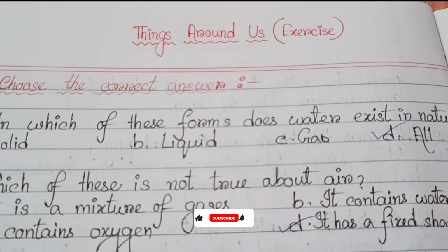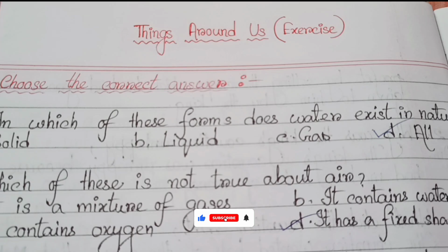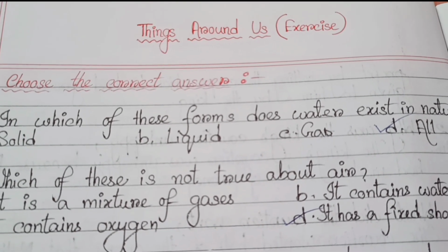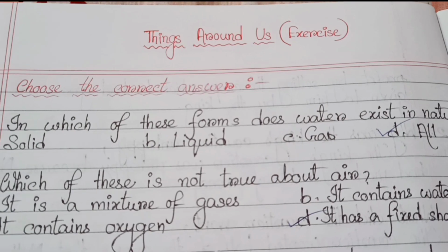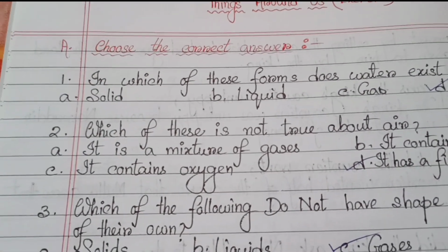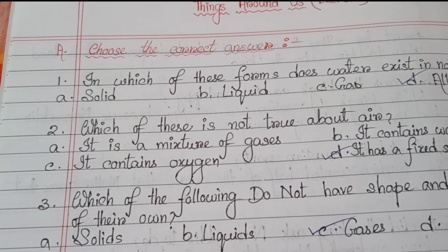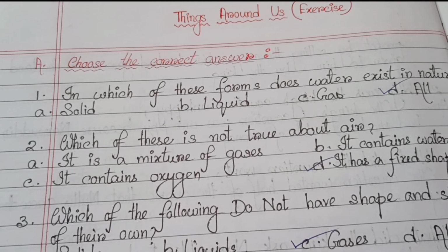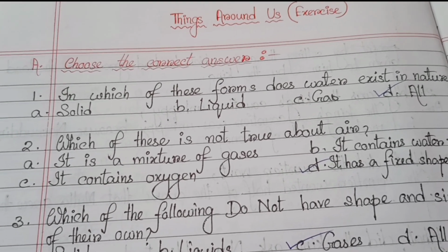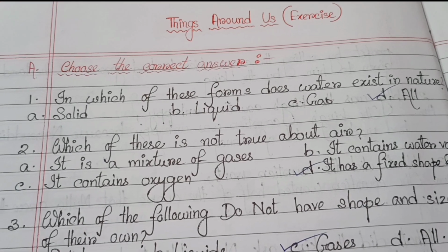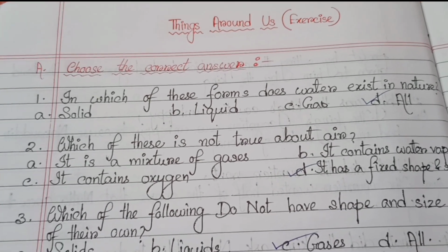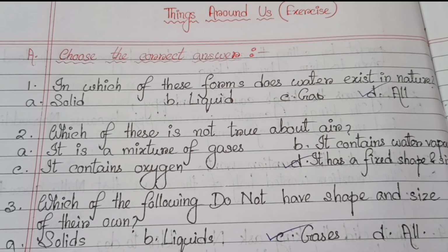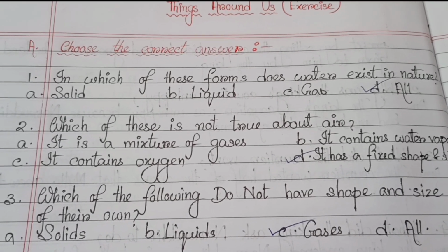Today I am going to give you the exercise question answers from the chapter Things Around Us, Class 3 CBSE board. So let's start. At first we have some objectives. Number A, choose the correct answer. Number 1, in which of these forms does water exist in nature? Solid, liquid, gas, all. So the answer is all.